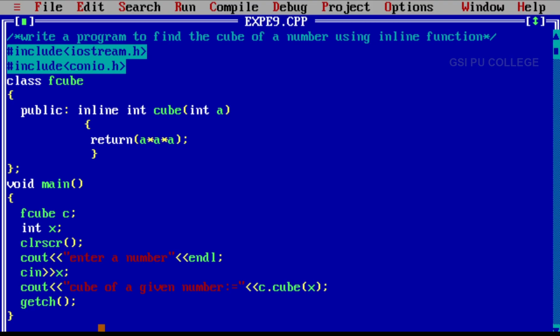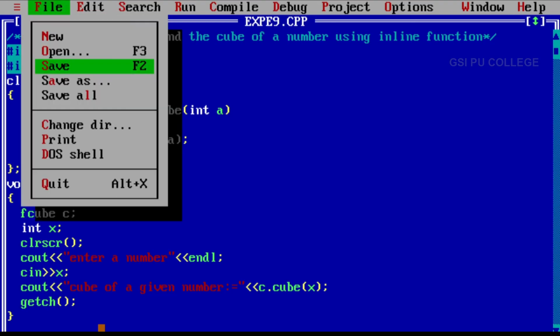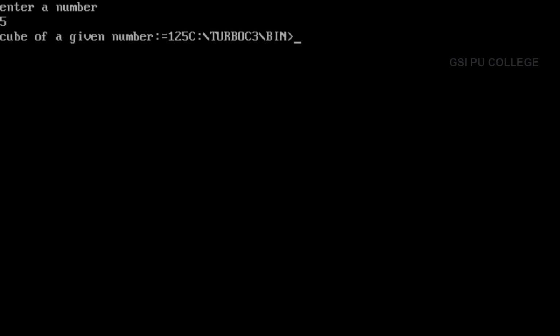One more example I am going to give. Enter the number. There, for example, I enter 5. The cube of that given number 5 is 125. Like this you have to perform. Then next, to come out of that, File, Quit, then exit.